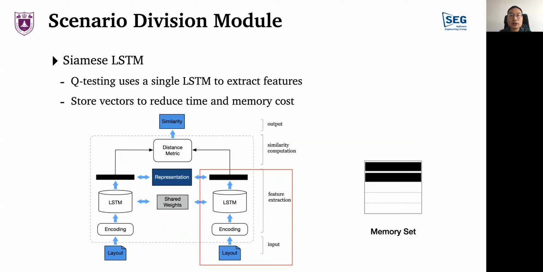Q-testing only needs to use a part of the overall model, mainly the feature extraction part in the red box. The states stored in the memory set are actually the feature vectors. By saving the feature vector in the memory set, instead of the entire widget layout file of each state, we can save the time for repeated feature extraction and also save the storage space.